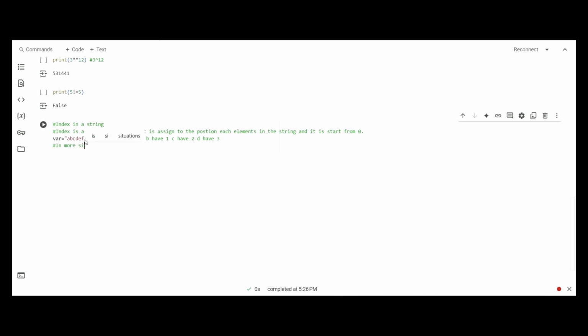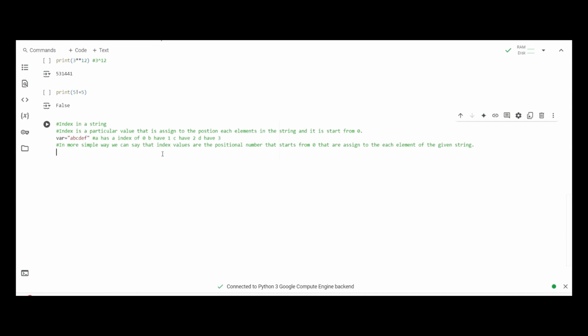In a more simple way, we can say that index values are the positional numbers that start from 0 and are assigned to each element of the given string.